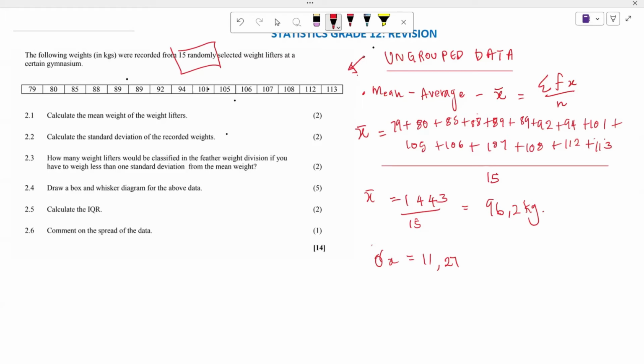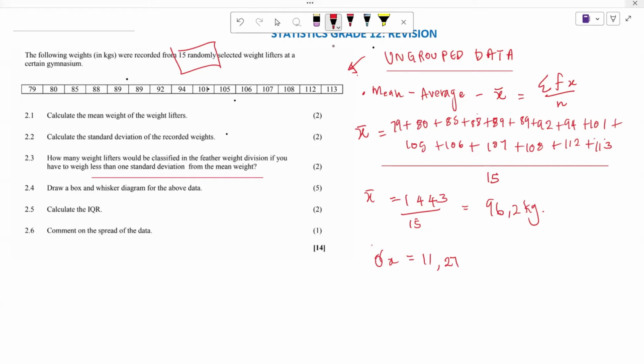Now let's continue. Let's look at 2.3. In 2.3, what is it that you are required to do? They are saying how many weight lifters will be classified in the further weight division if the weight is less than 1 standard deviation from the mean weight.